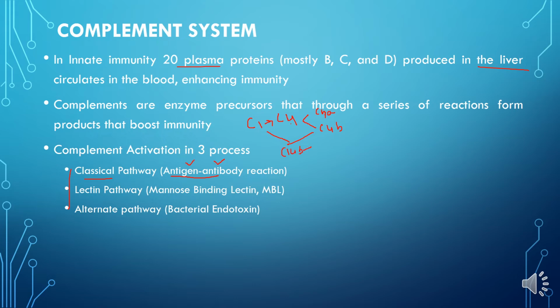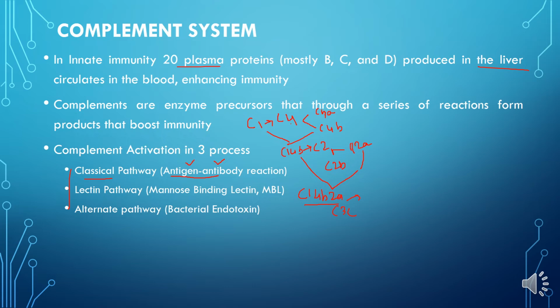C14B, that in turn acts on C2, another complement protein, which is again broken down into C2A and C2B. This C2A binds with this C14B to form the C14B2A, that is the